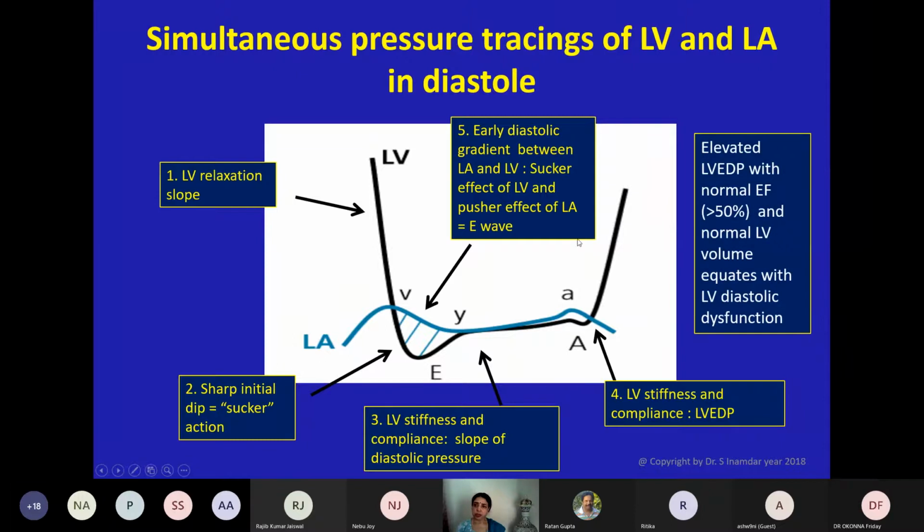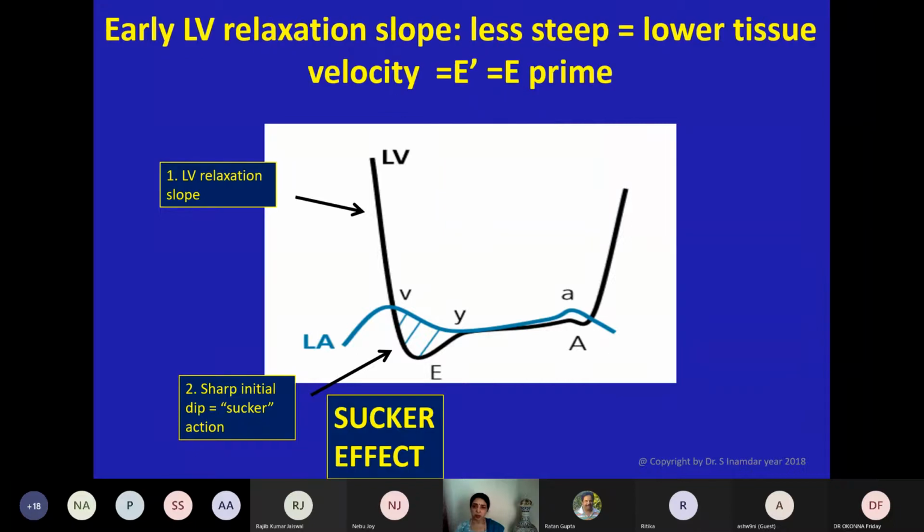So what is diastolic dysfunction? There is elevated left ventricular end diastolic pressure with normal ejection fraction, very important, and normal LV volume. That is LV diastolic dysfunction. In systolic dysfunction, LV is dilated. There is no normal volume in LV. Okay, that is the basic difference between LV systolic and diastolic dysfunction.